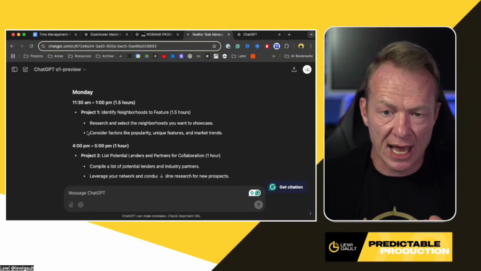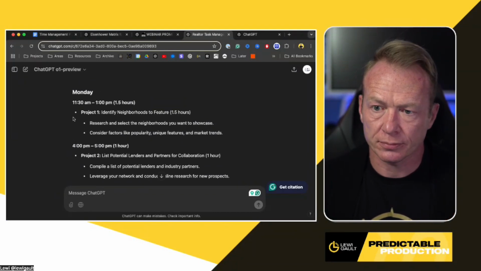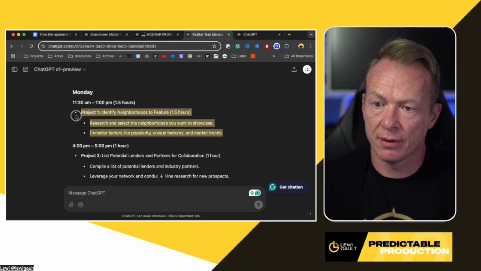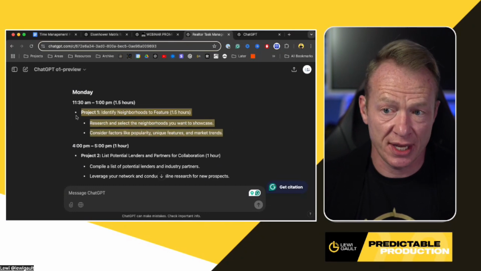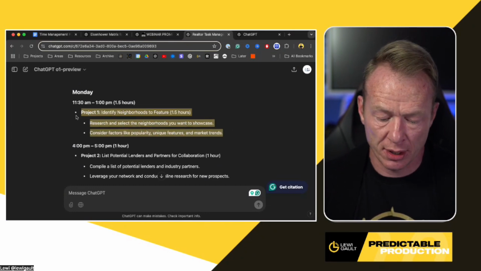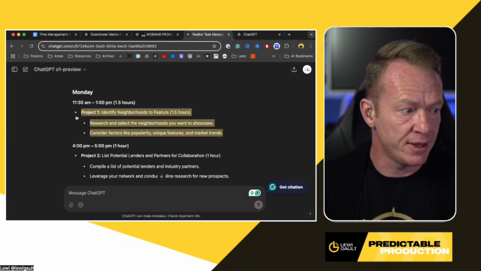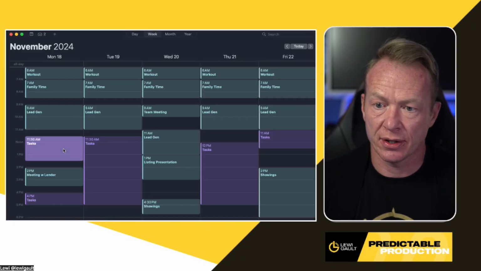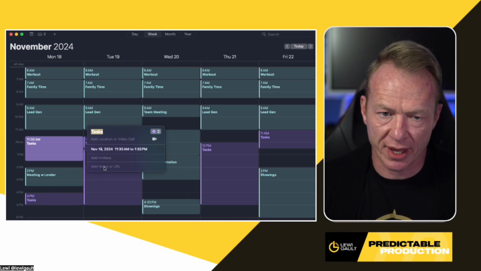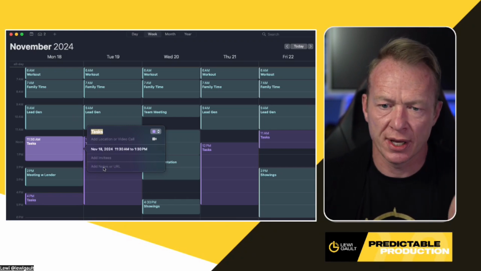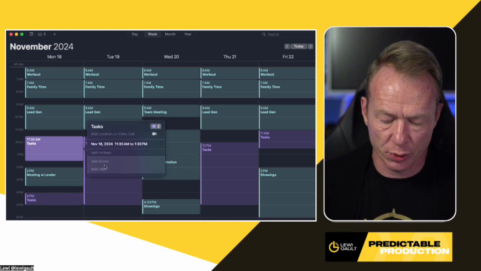So the last part of what we do here, I just copy this because again, remember, I'm doing this on Sunday. So I project it for the week. I'll copy that and I'll move back to my calendar and click into my calendar. Now this is Apple. I don't actually use Apple Calendar. It's just a good visual one to use. I do this in Google Calendar, but it has notes as well.